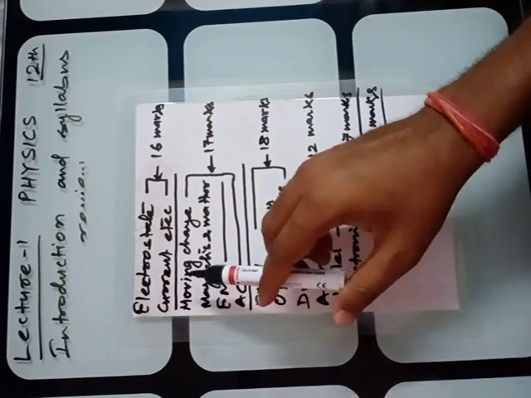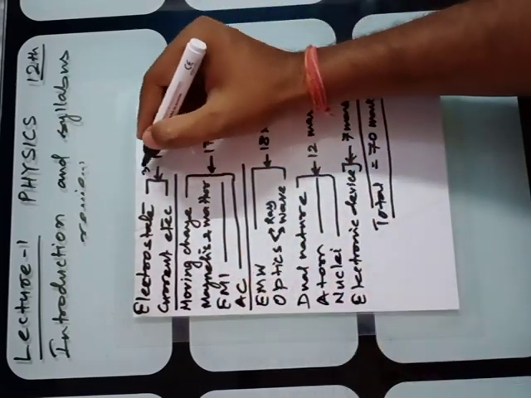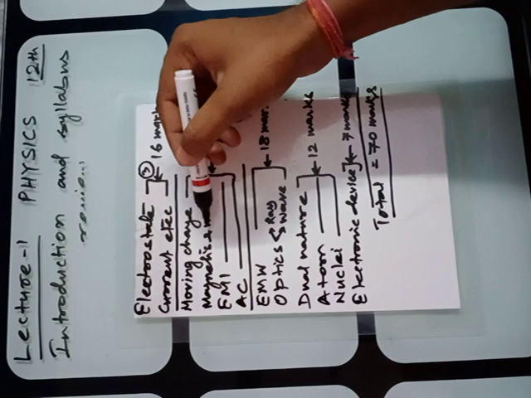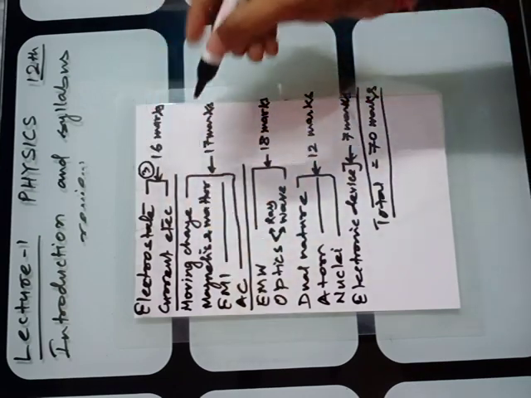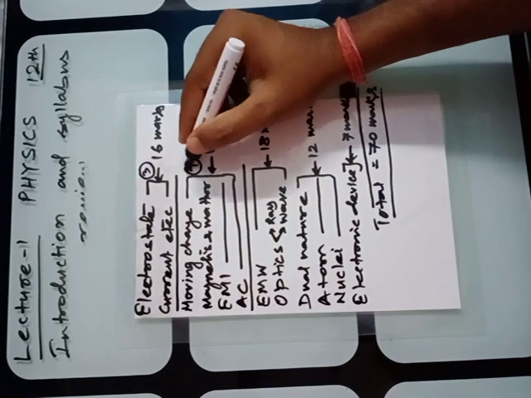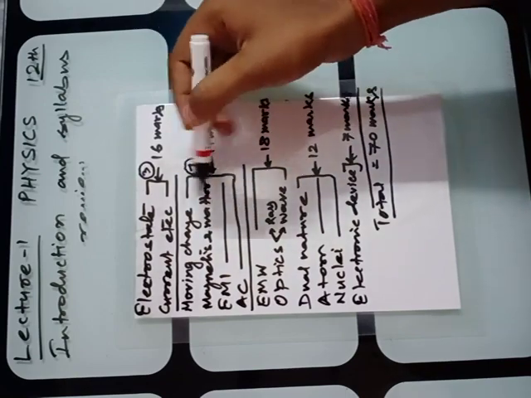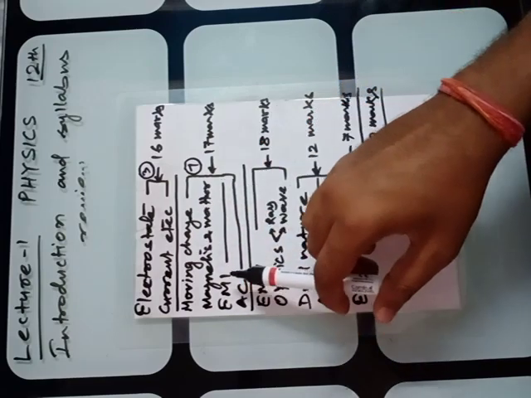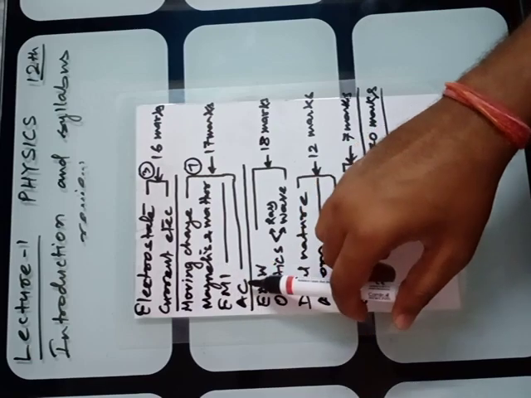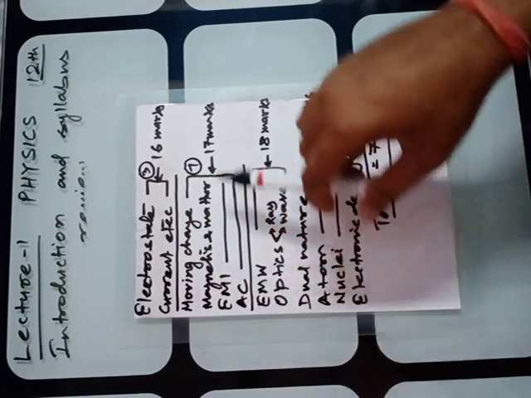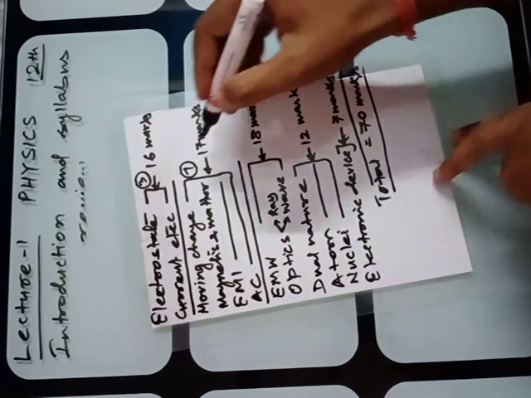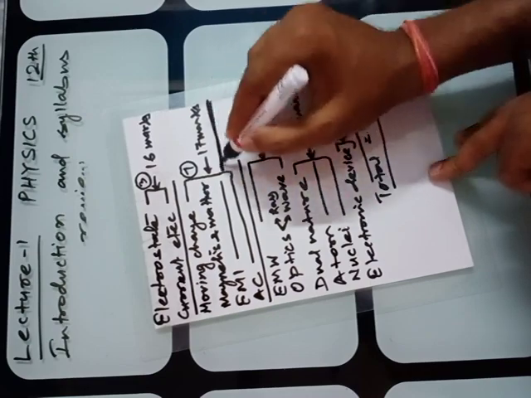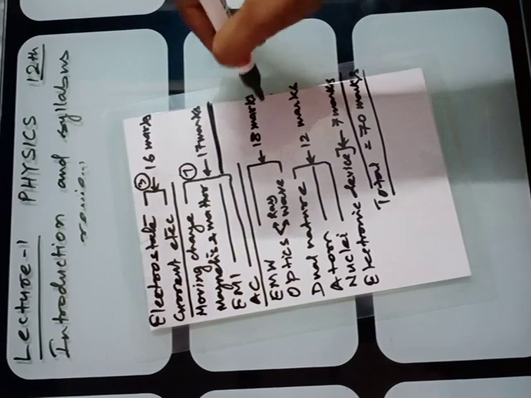Then chapter numbers 4, 5, 6 and 7. So till chapter number 7 you have covered. These 4 chapters are moving charges and magnetism, magnetism and matter, then EMI, electromagnetic induction, and alternating current, that is AC. These 4 chapters contain 17 marks. You can see students, in these two sections, till chapter 7, you have the major marks.